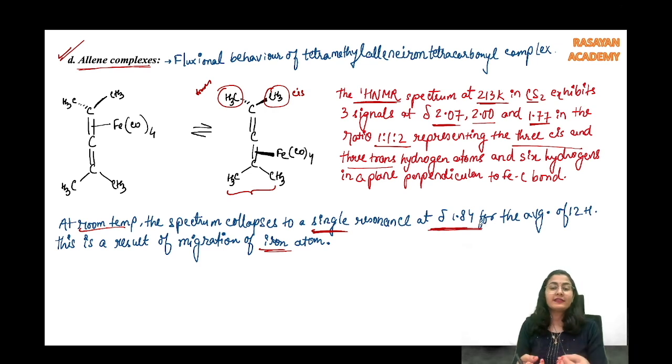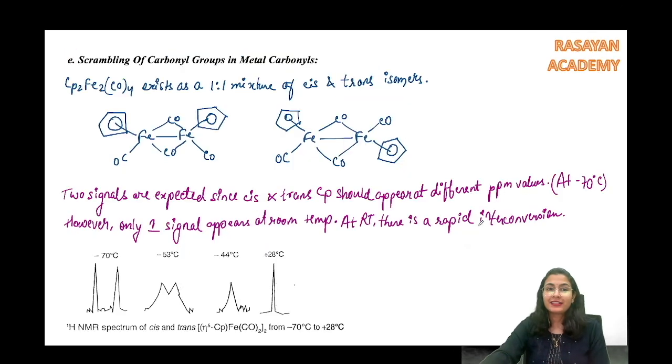So you see guys, why is it important? Because at lower temperature it gives you 3 different proton values, and at higher or room temperature only one value. That is why it is important. Okay, now let's do one last example here, after this we will be solving questions in the next session.